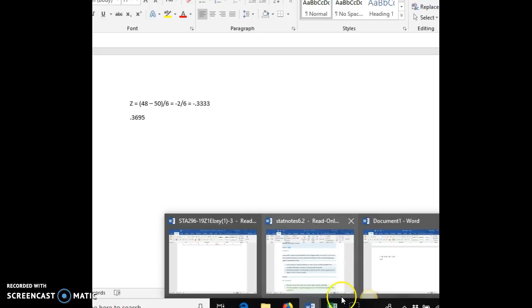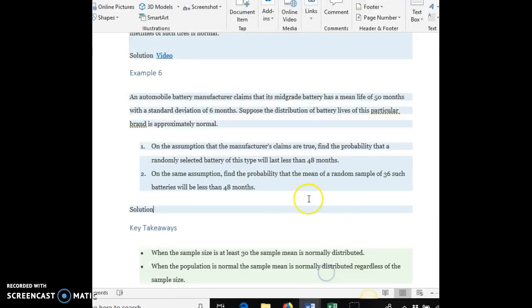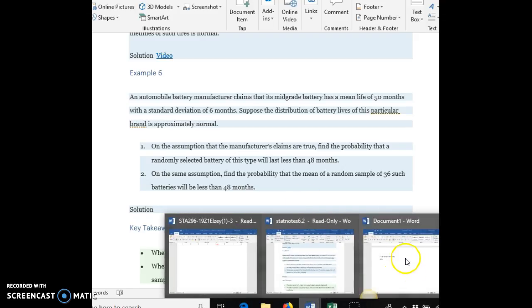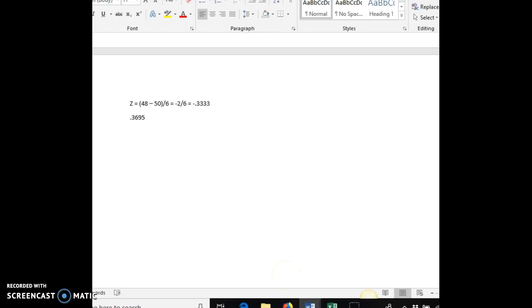Question 2, though, we have a sample size of 36. So let's first note the following. Our mean, so the mean of X bar is our 50 that our population mean was, and then the standard deviation of X bar is our standard deviation of 6 divided by the square root of the sample size.